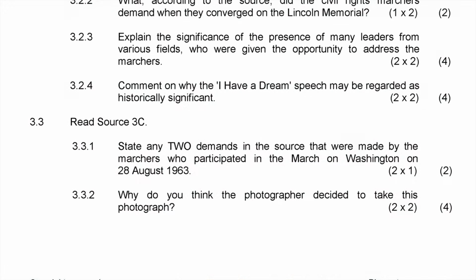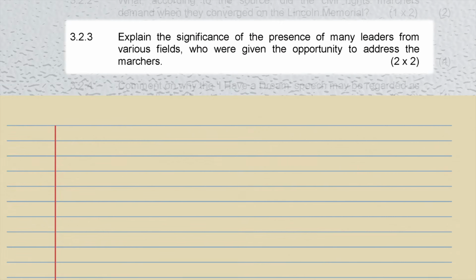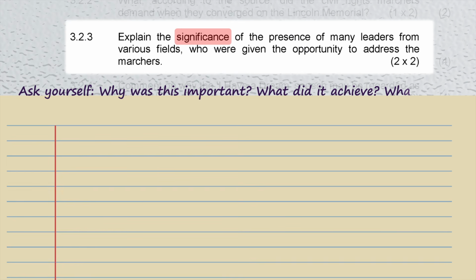The next question is 3.2.3 and asks you to explain the significance of the presence of many leaders from various fields who were allowed to address the marchers. The examiner is not asking you to identify the leaders or list the different fields they came from. The key word is significance. Ask yourself, why was this important? What did it achieve? What does it tell us about the event?